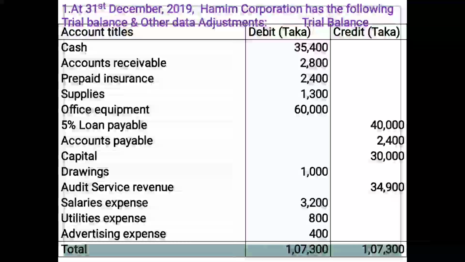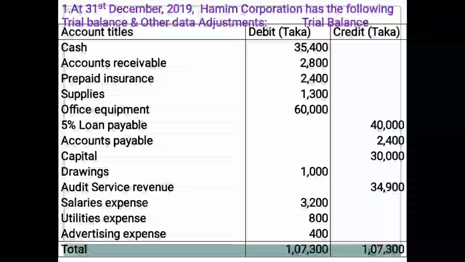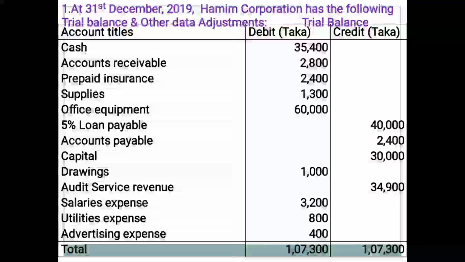Number 1, cash. This amount is to be treated as cash, that is current assets in the financial position statement. Accounts receivable. This item is also one kind of current assets, that is short-term asset. It will be shown in statement of financial position.